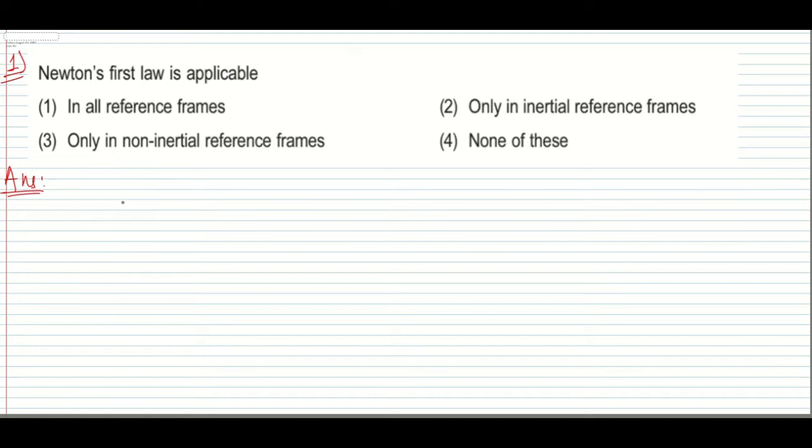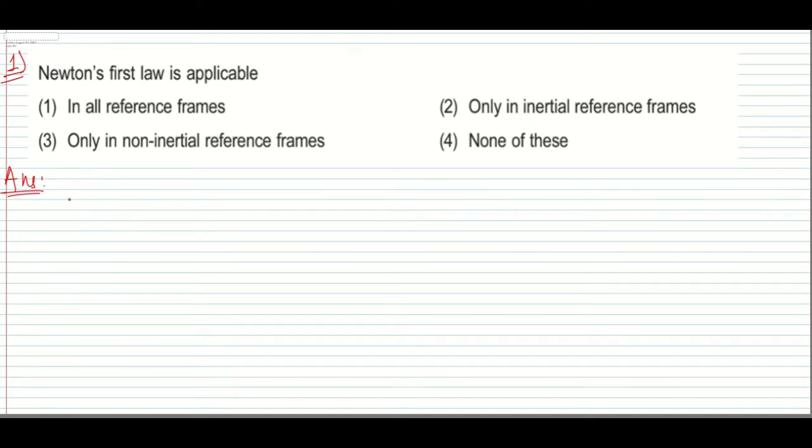So in this video we'll be dealing with laws of motion DPP, and as you can see over here, this is the first question. Newton's first law is applicable. So see here, we have defined in Newton's first law, or in the laws of motion, the inertial frame and non-inertial frame. Inertial frame is the one in which Newton's laws are valid, and a non-inertial frame is the one in which Newton's laws are not valid.